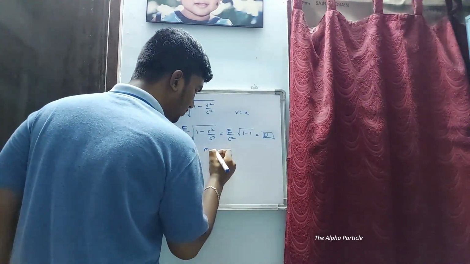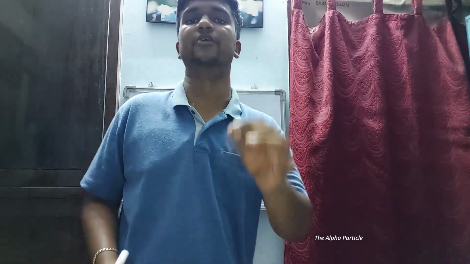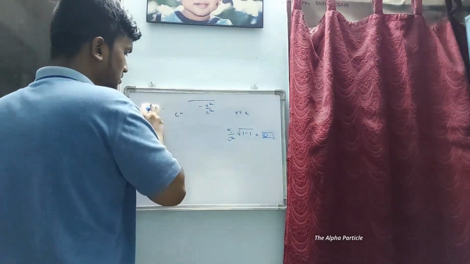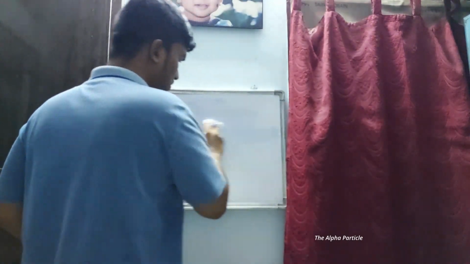So m naught of photon is 0. And it's not only true for photon, any particle or anything that is traveling at the speed of light should have 0 rest mass. So the mass of the photon is 0. Now we have proved that in a mathematical way.